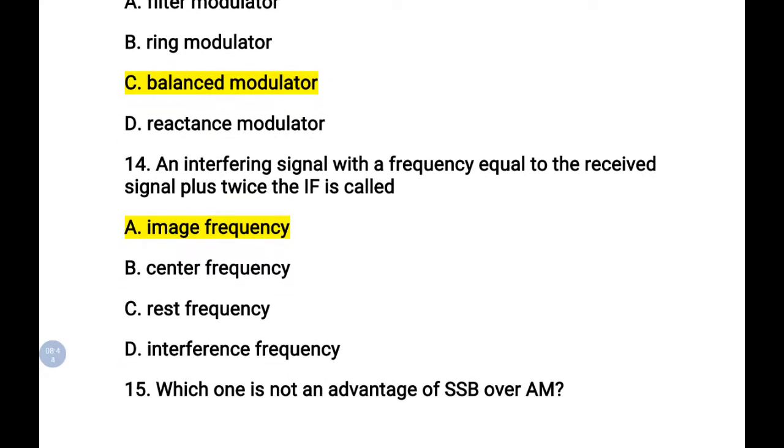An interfering signal with a frequency equal to the received signal plus twice the IF, intermediate frequency, is called what? This is the definition for image frequency. Okay students, in the receiver part we will have this topic. The interfering signal with the frequency equal to received signal plus twice the IF is known as image frequency.